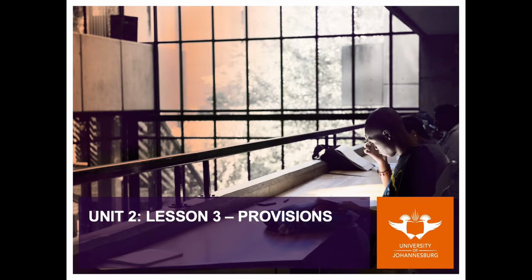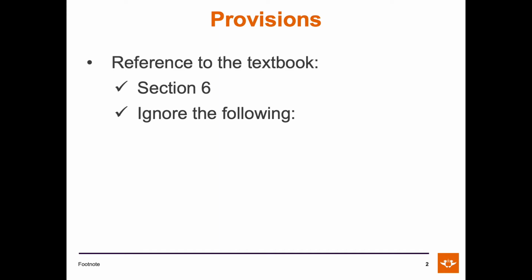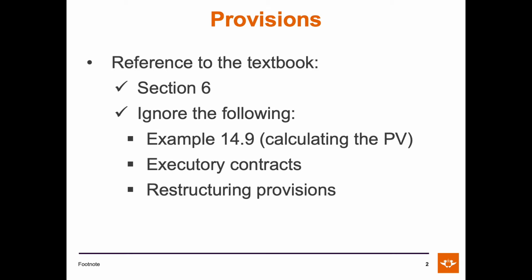In this lesson, we will be discussing the identification, recognition, and measurement of provisions in accordance with IAS 37. Please note that for Unit 2, we use the old definition of a liability. Provisions can be found in Section 6 of Chapter 14 in the textbook. Please ignore the following when using the textbook for Unit 2: Example 14.9 as it relates to the calculation of provisions using time value of money, any reference to executory contracts, and any reference to restructuring provisions.